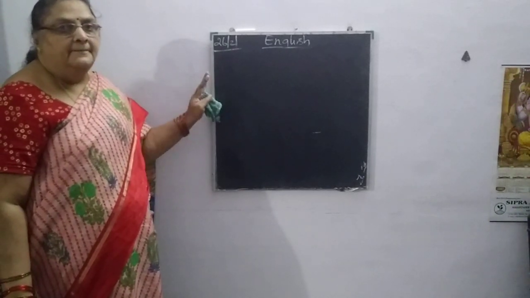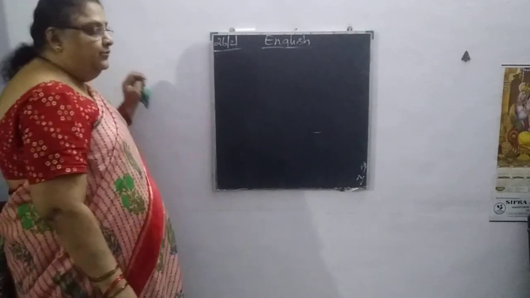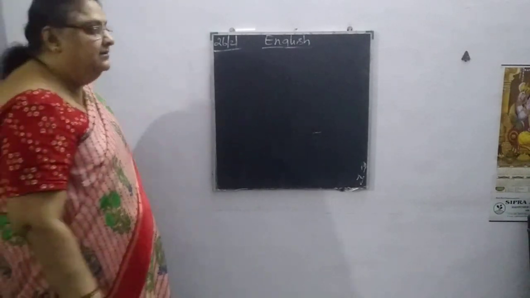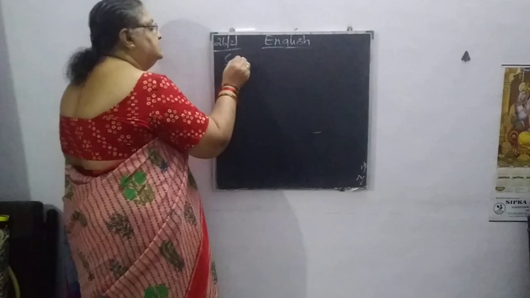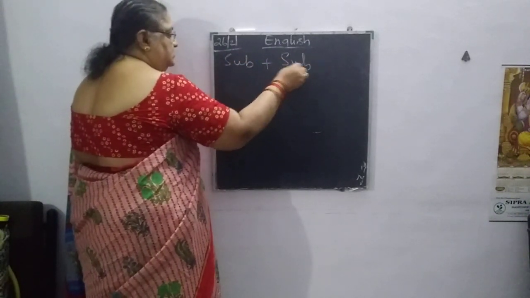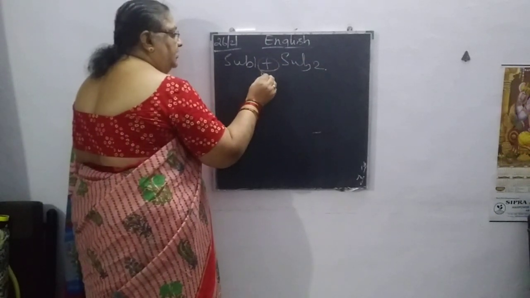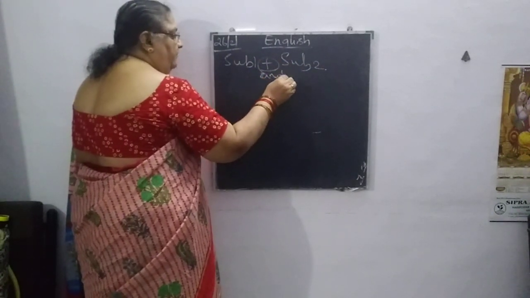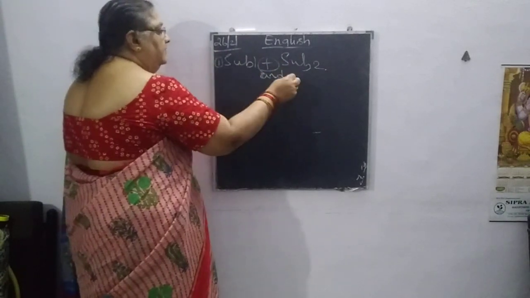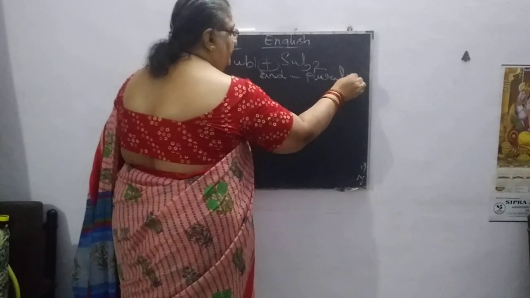The verb must agree with the subject. Do you want me to revise once again? If we take two subjects, subject 1 and subject 2, connected with and, we have to write the plural verb.